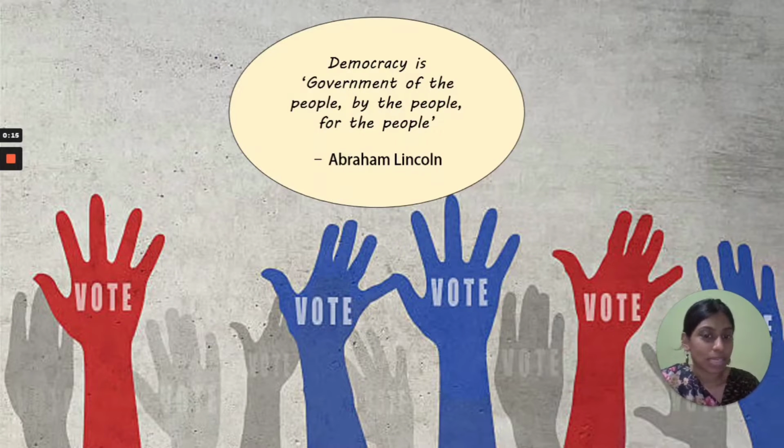So, Abraham Lincoln has given us the definition for democracy. Who is Abraham Lincoln? Abraham Lincoln is the 16th President of the United States. He says that democracy is government of the people, by the people and for the people. What does Abraham Lincoln say? Government of the people, by the people and for the people is the meaning of democracy.